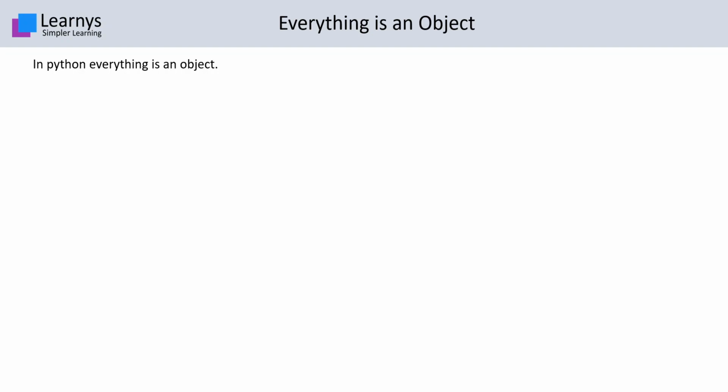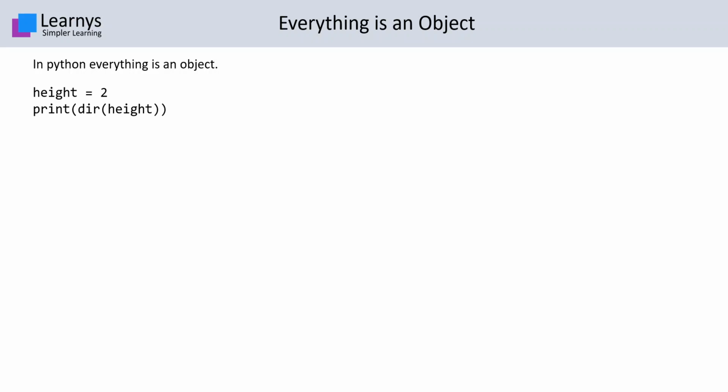In Python, everything is an object, be it integers, floats, strings, booleans, lists, functions, classes, modules, and every other language construct is conceptually an object. Consider the following piece of code.